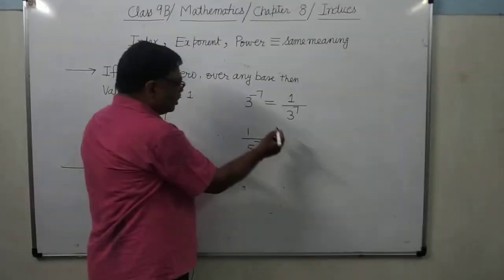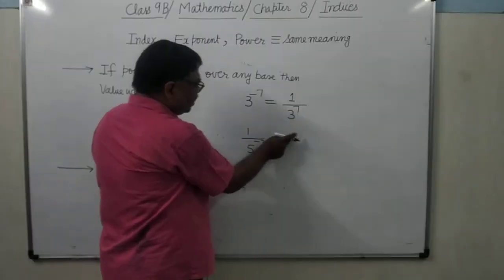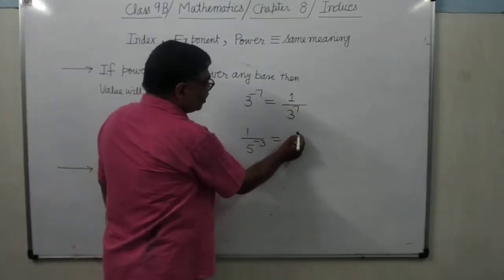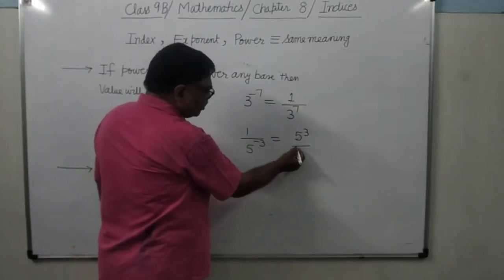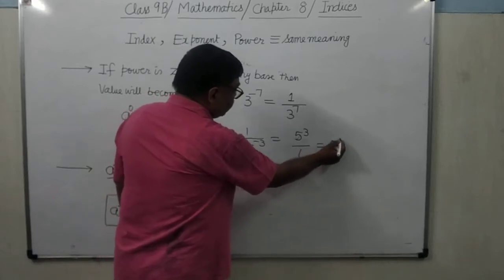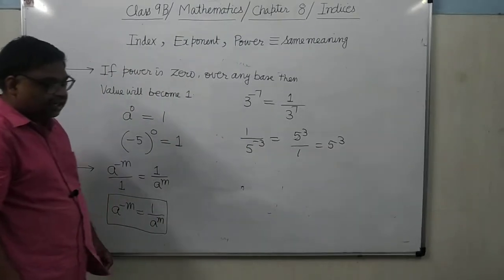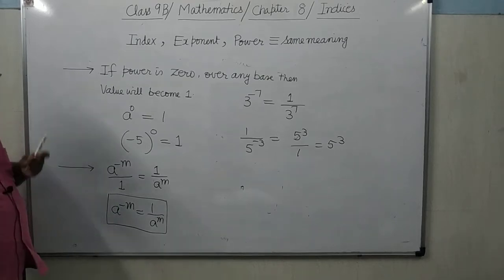Means when you bring it to the numerator, what will happen? There is 1 already, 5 to the power 3, and here there will be 1, so no need to write 1. 5 to the power 3. It is clear? 5 to the power 3.